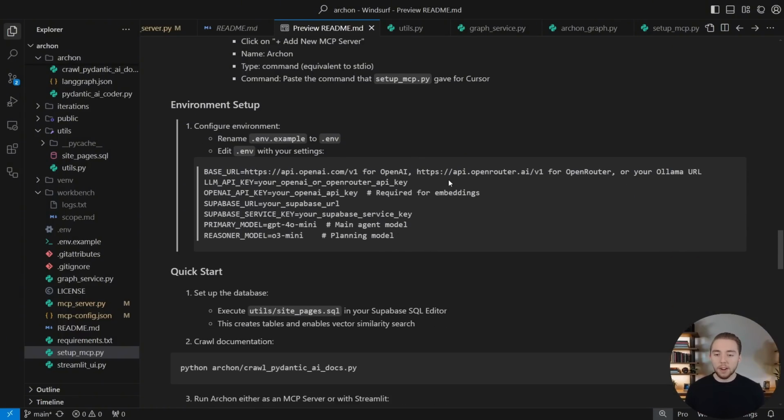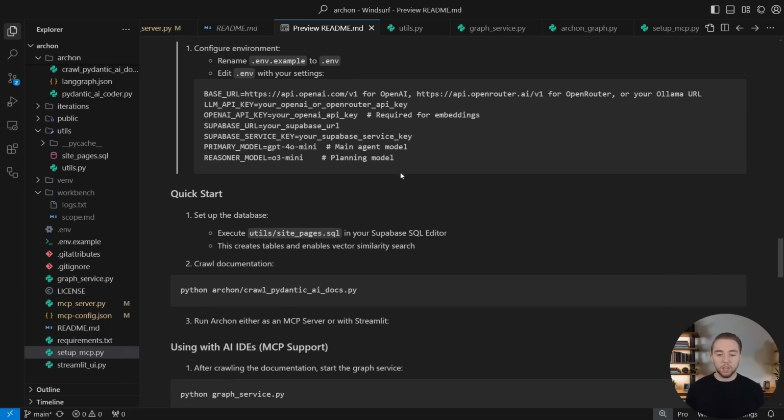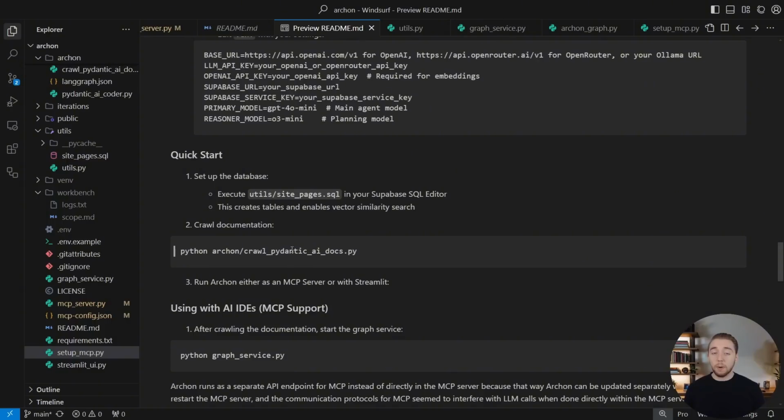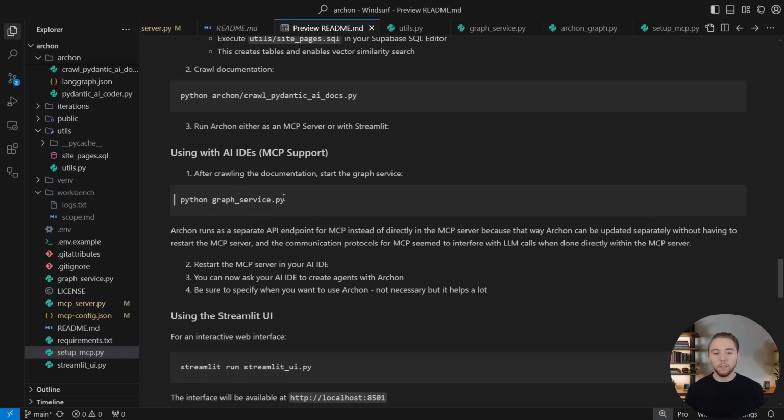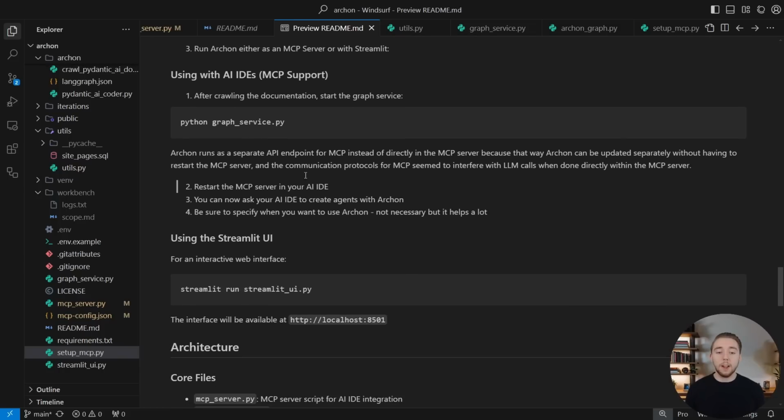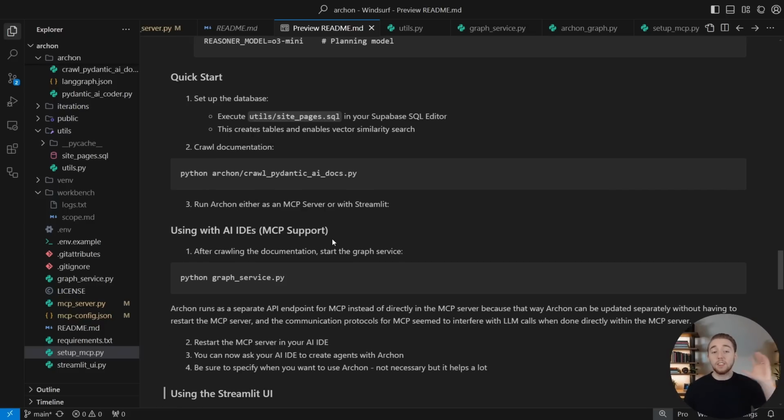And then set up all your environment variables. All of this remains unchanged. Same thing with running this Python script here to actually get the Pydantic AI documentation and then put it in the Supabase knowledge base for RAG. And then using MCP servers, you'll run the API endpoint to expose Archon as an API. Otherwise, you can just use Streamlit directly because that interacts right with the graph instead of going through the API like we do with MCP. So that is everything for running.